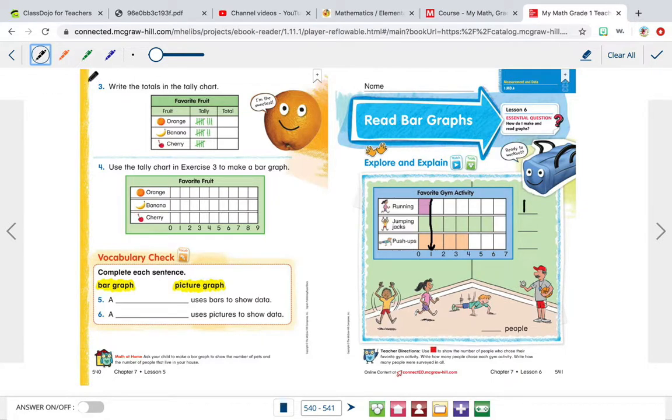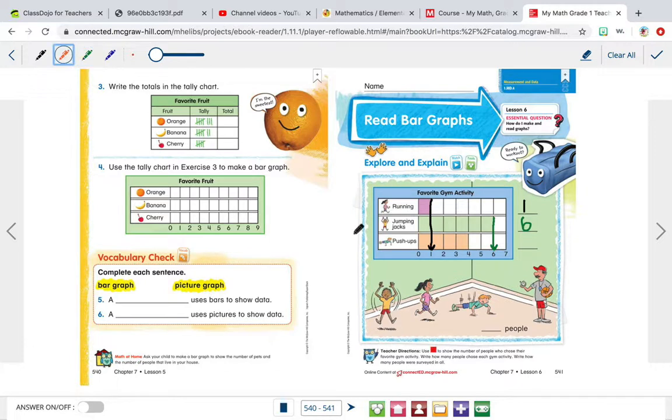All right. Now we're going to look at jumping jacks. How many people chose jumping jacks? We can always count the boxes, but the easiest thing to do is going all the way to the end, getting a line and marking it all the way down. So let's see. Our answer is 6. So 6 people chose jumping jacks because there are 6 boxes in our bar graph.